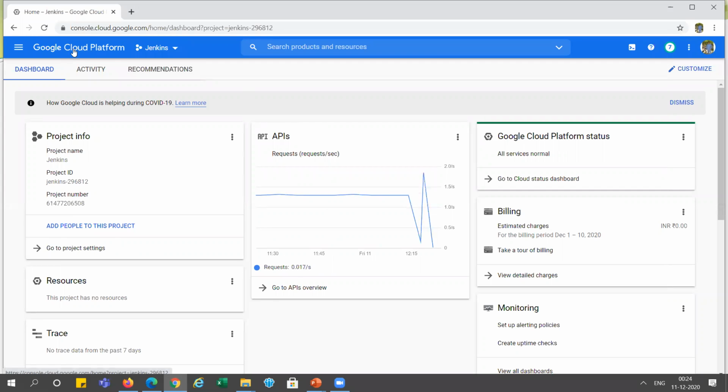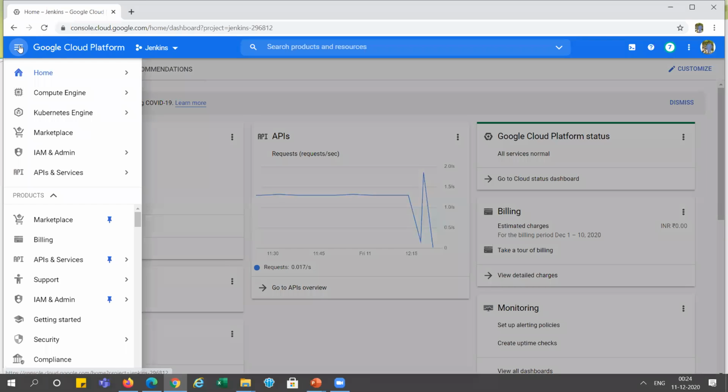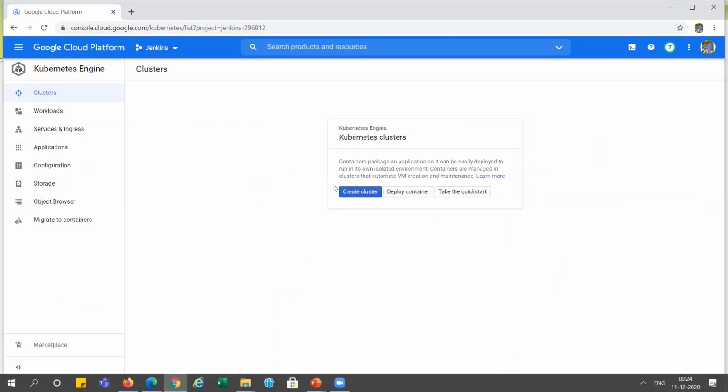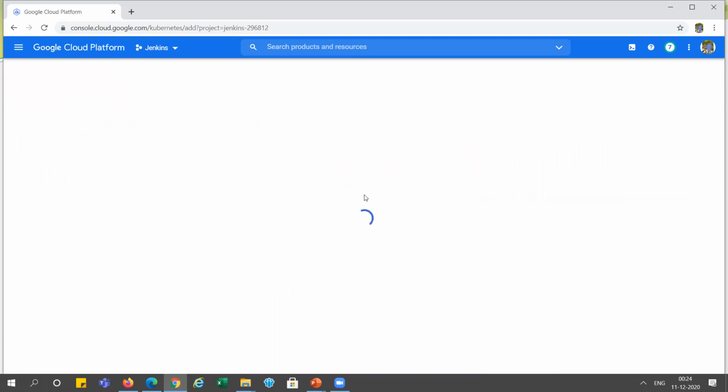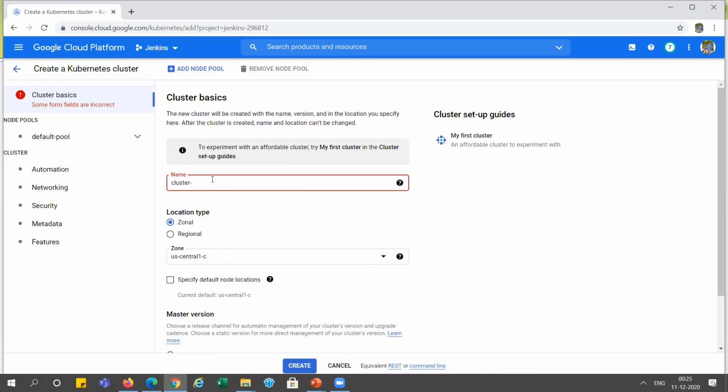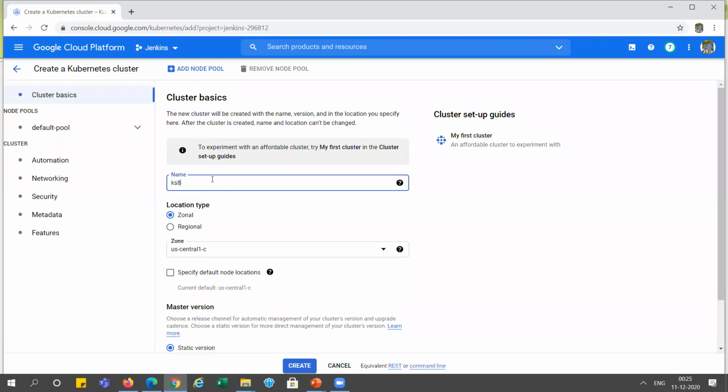This is the Google Cloud Console platform. I've just logged in. And we need to go to the Kubernetes Engine. Here we just click on Clusters. You can see here you are getting the option for Create Cluster. Just click on that. And for the name, we are providing the name for this cluster as k8s-cluster,